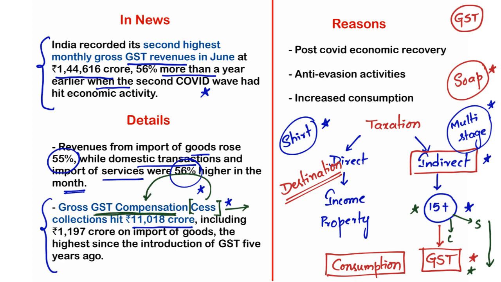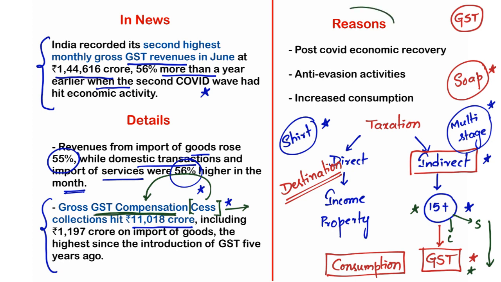So for the purpose of GST compensation, the central government will levy a particular cess, and this cess will be predominantly levied on so-called sin goods. Sin goods means alcohol or tobacco products, etc. I hope it is clear. So even GST compensation cess has seen significant growth, with 11,018 crore according to this particular article. I hope it is clear till now.